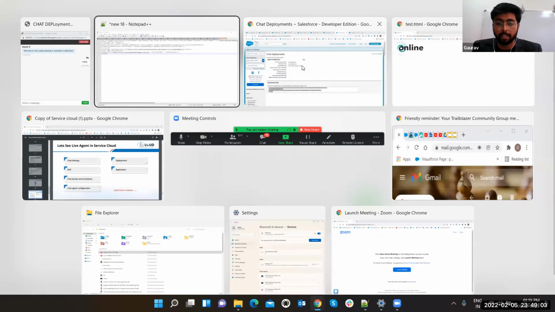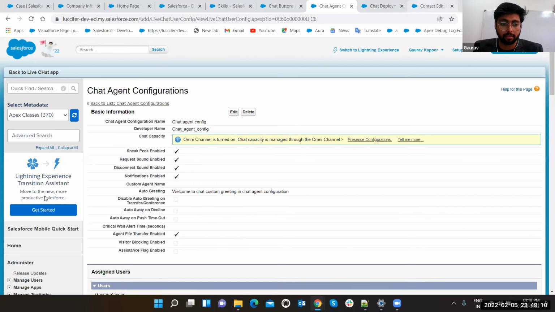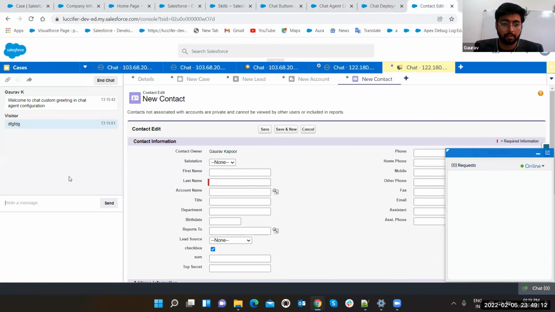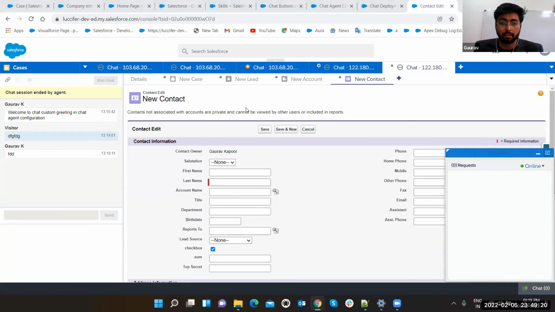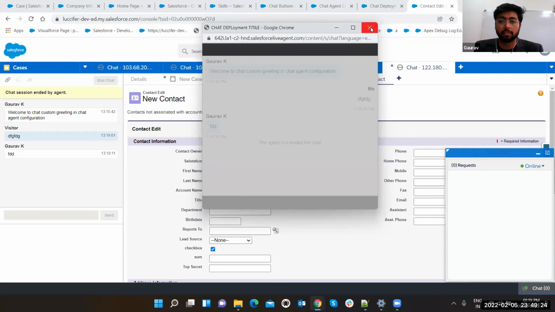I'm getting the sound in my speakers. Maybe you cannot hear this, but I have got a sound that I have got a text. See, I can get it, and you can end this chat anytime. End chat. And if you go there, see, you cannot. The agent has ended the chat. The user can also end it. The user also has the option.